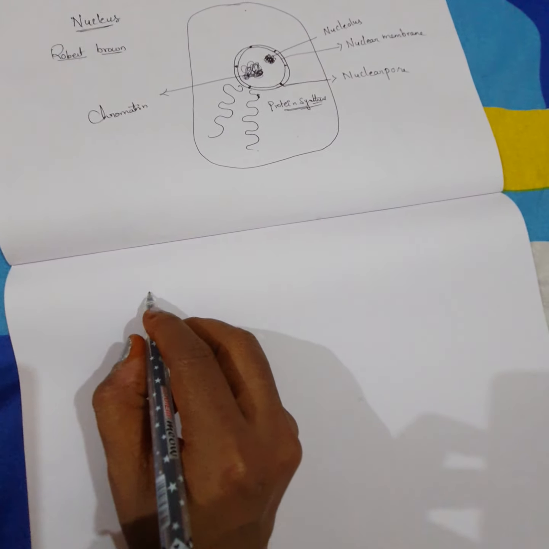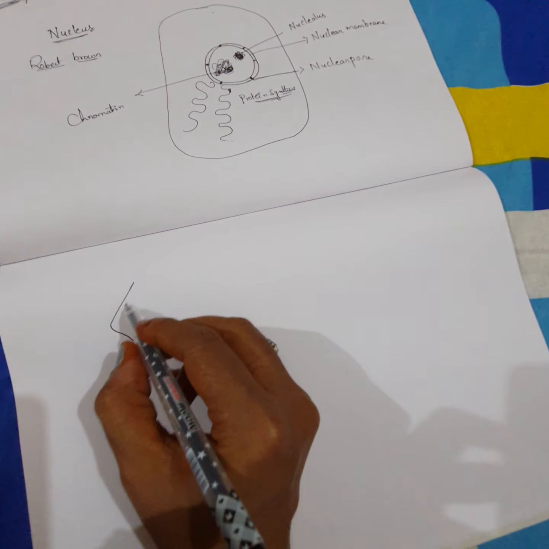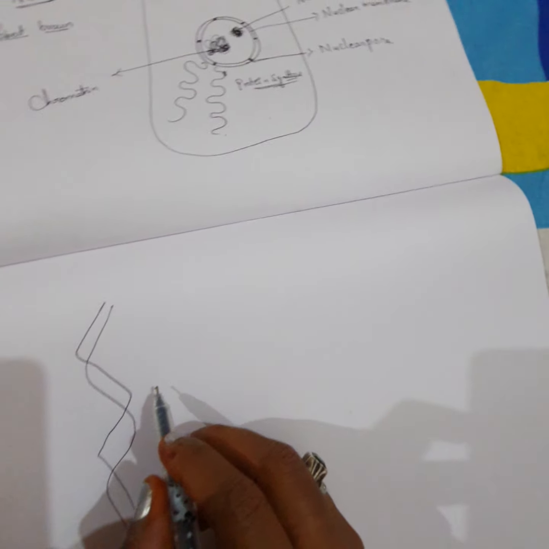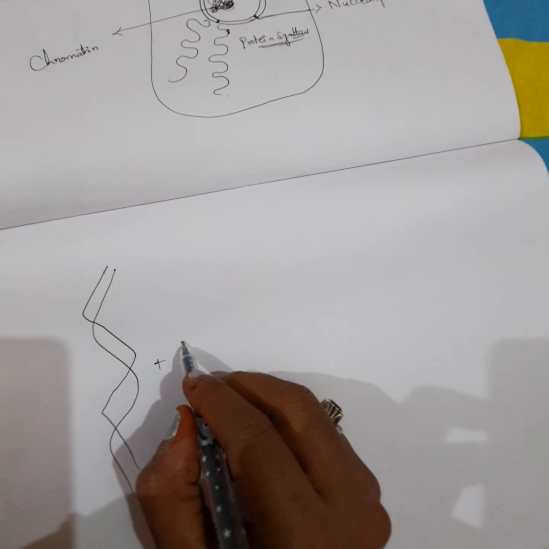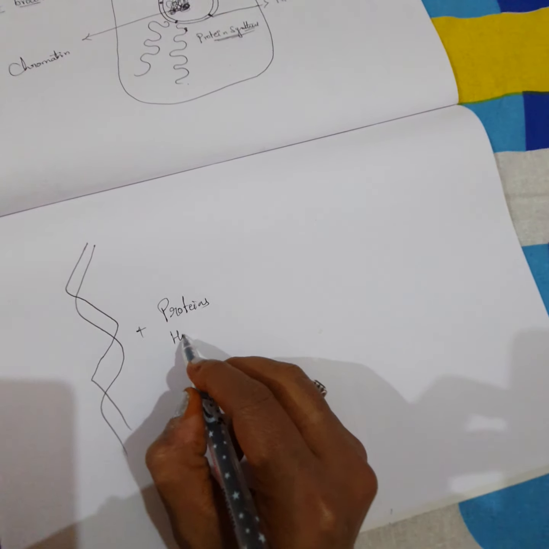Everybody knows that the DNA structure is a double helix. This DNA double helix combines with proteins, specifically histone proteins.